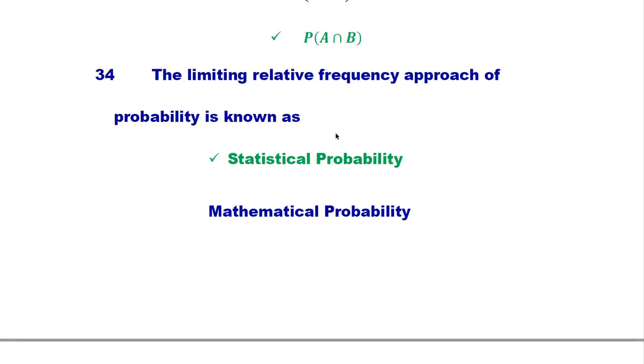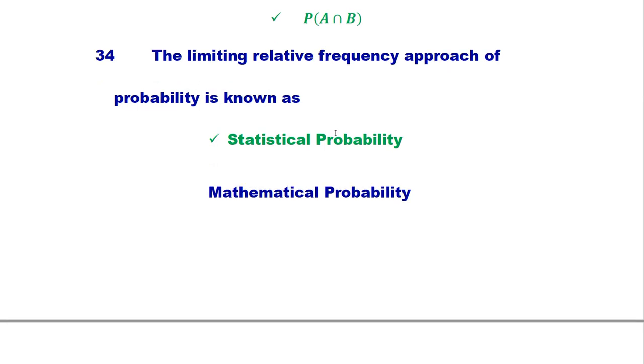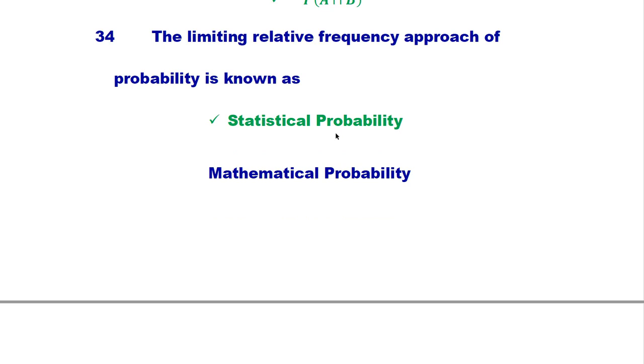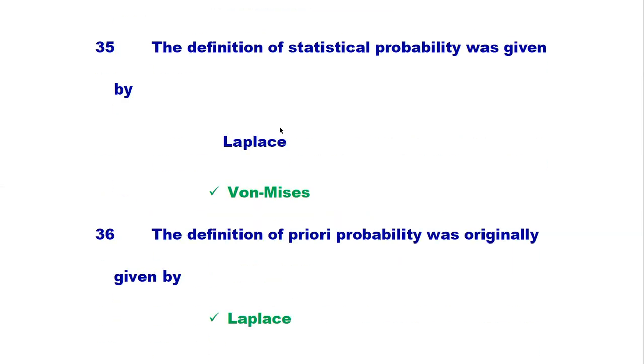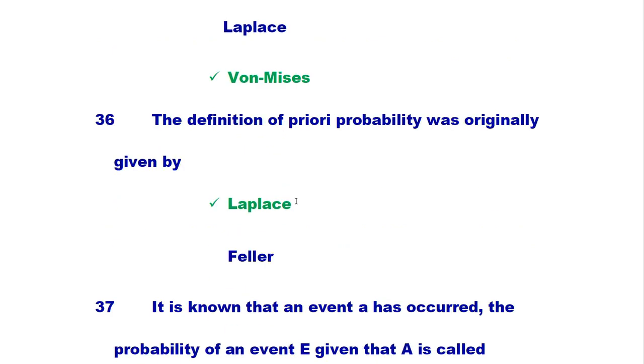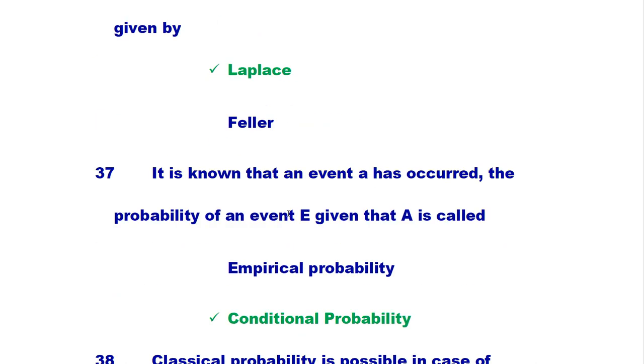The limiting relative frequency approach of probability is known as statistical probability. The relative frequency approach, the other name is statistical probability. This is the right answer. The definition of statistical probability was given by von Mises. The definition of priori probability or classical probability or mathematical probability is given by Laplace.